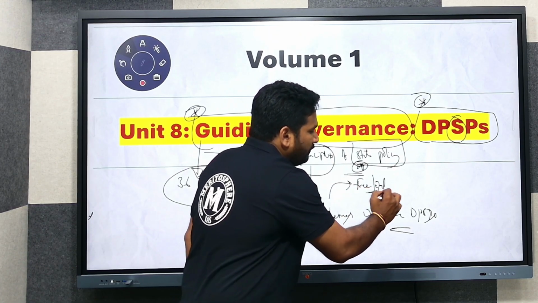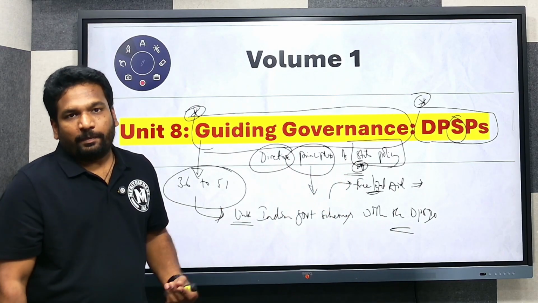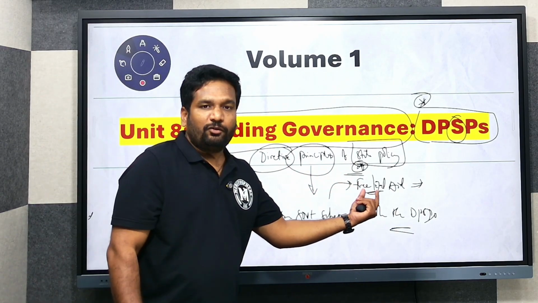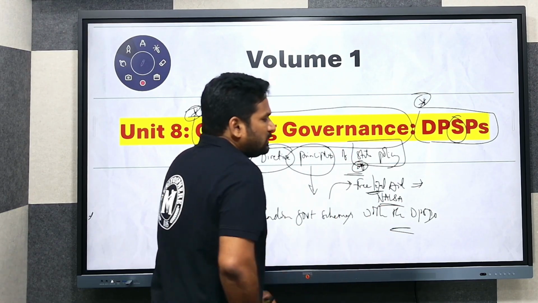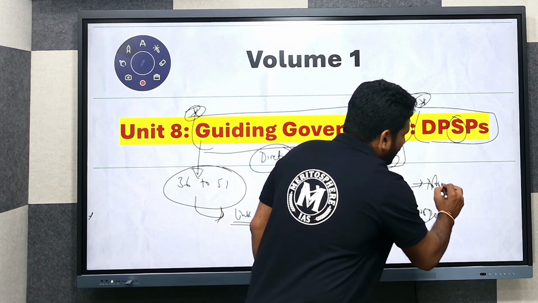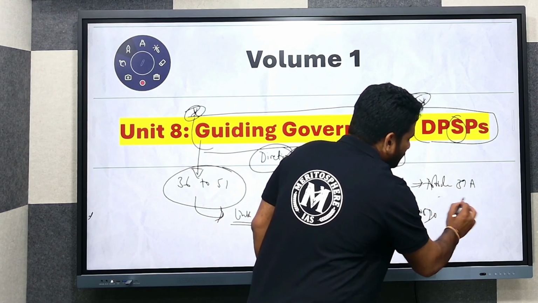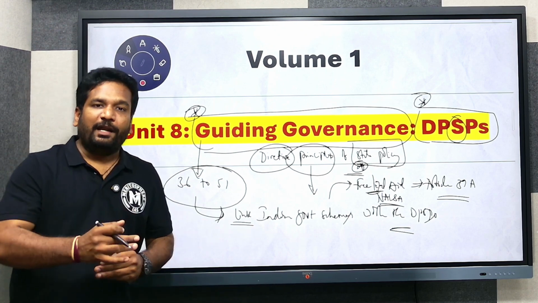Yesterday also we have seen this. Free legal aid, which was provided through NALSA, is a reflection of Article 39A.